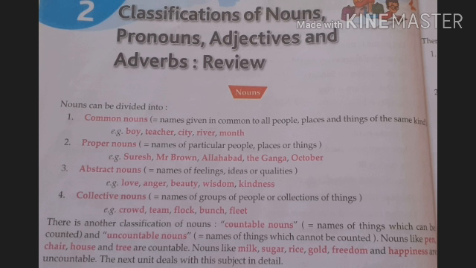Suppose that we can't count materials: milk, sugar, rice, gold, freedom, and happiness. Freedom and happiness are here abstract nouns. So we can say that the abstract noun and material noun will come in the category of uncountable nouns.